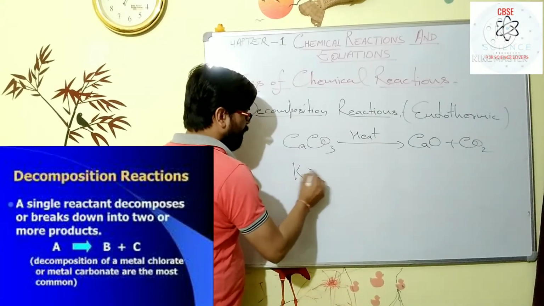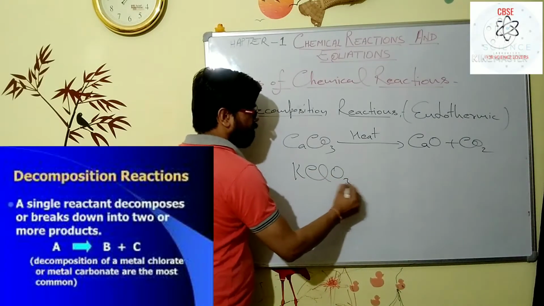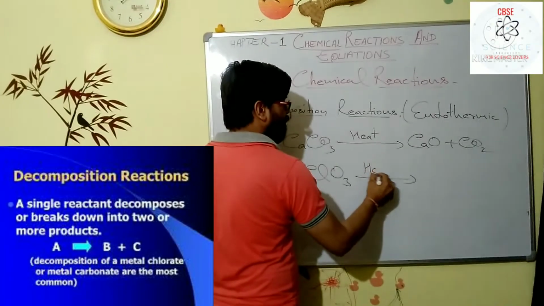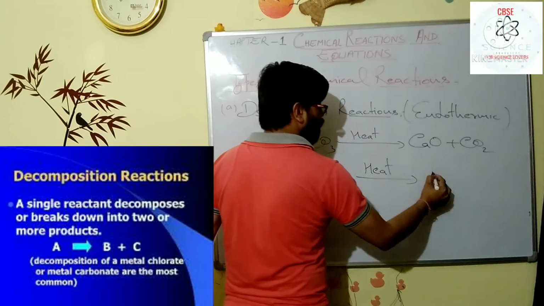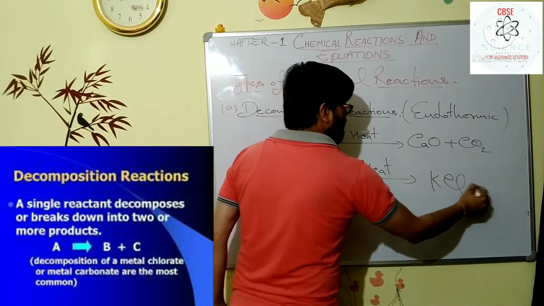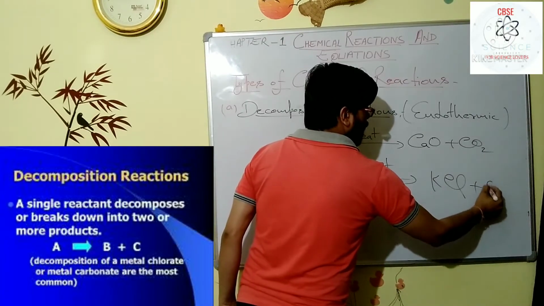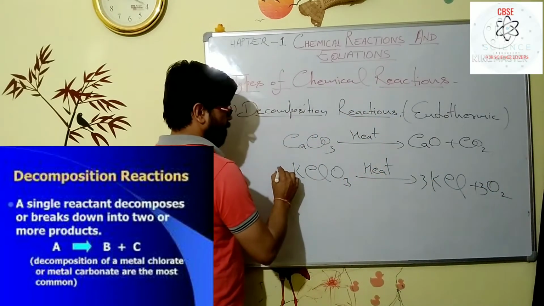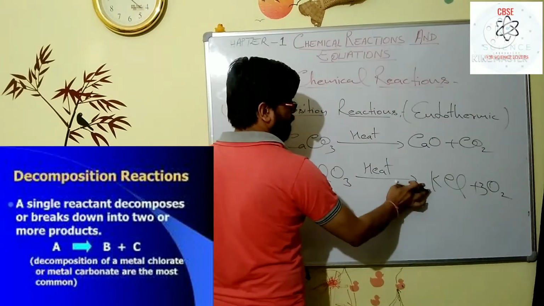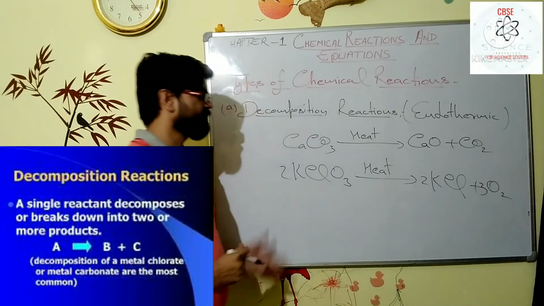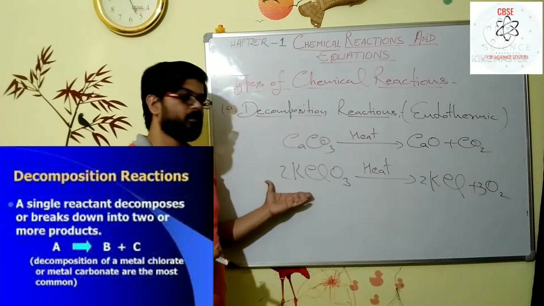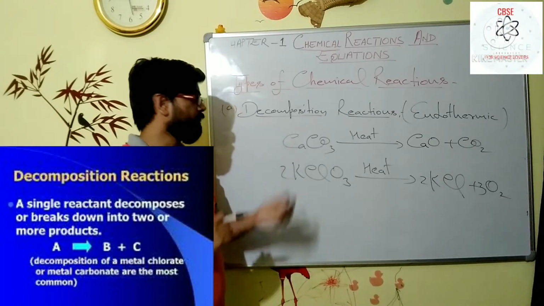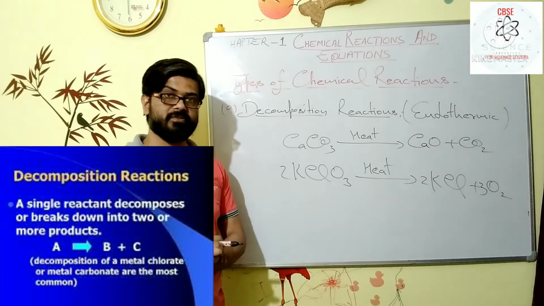Another type of decomposition reaction is one in which one compound breaks into two simpler ones, that is potassium chlorate. On heating, potassium chlorate is converted into KCl, potassium chloride, and oxygen. So that type of reaction is also said to be a decomposition reaction, my dear students.